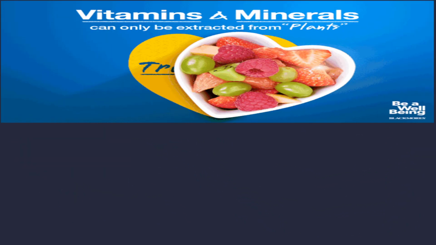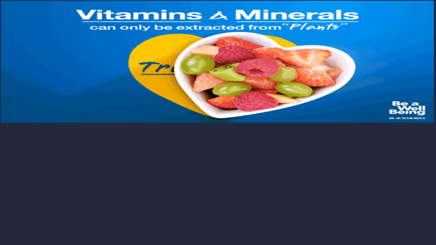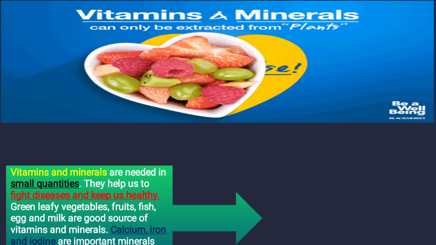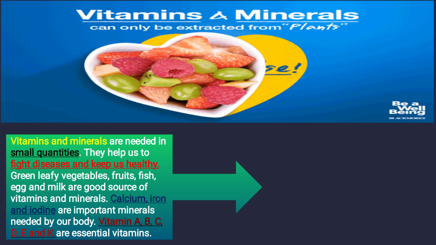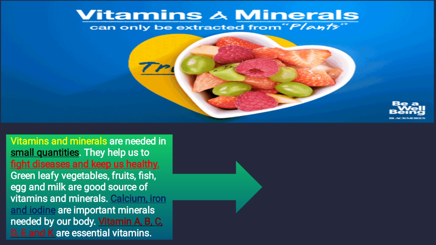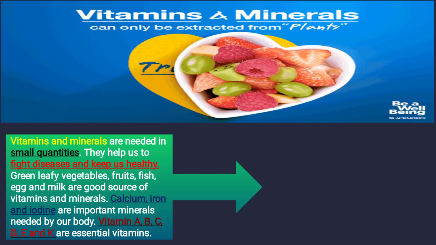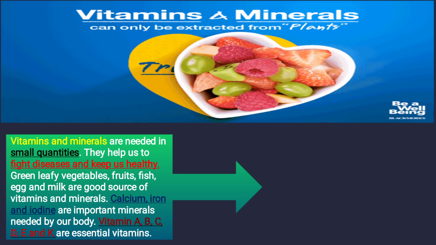Now next come the vitamins and minerals. Here is one question: vitamins and minerals can only be extracted from plants. Is it true or false? The answer is false. Vitamins and minerals are needed in small quantities. They help us to fight diseases and keep us healthy. That's why they are known as soldiers. Green leafy vegetables, fruit, fish, egg and milk are good sources of vitamins and minerals. Now here you see in the sources, fish, egg and milk are there.